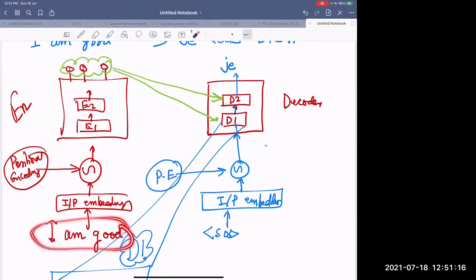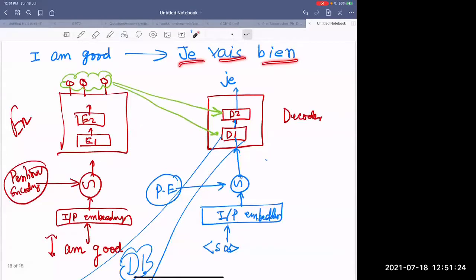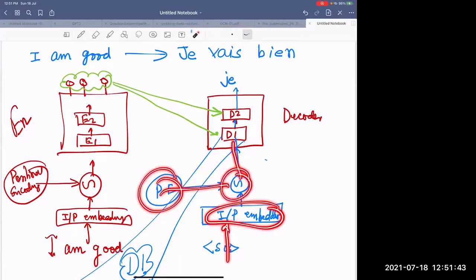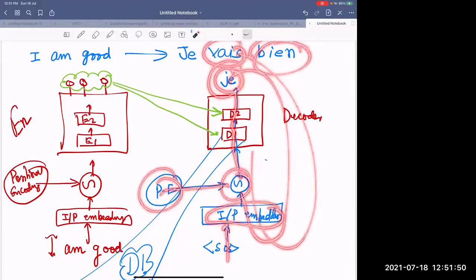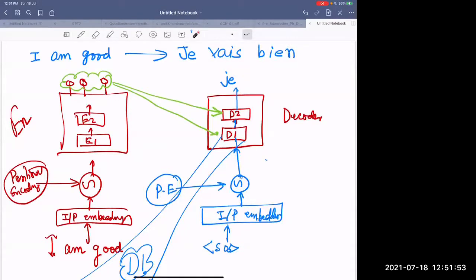Now, these 3 things need to be utilized when you want to convert these 3 guys into this JE VAIS BIEN. So these things need to be given to both of the decoders, and other than that, its flow will start from here. First it will see I am good, got these things given to this D1 and D2, and now SOS will go to the input embedding, positional embedding, add, D1, D2, D3, JE will come out, JE will go in, VAIS will come out, and VAIS will go in, and BIEN will come out. That's the flow. Yes?